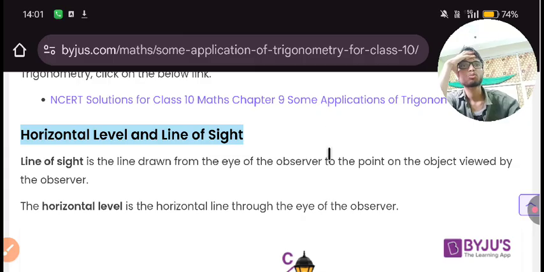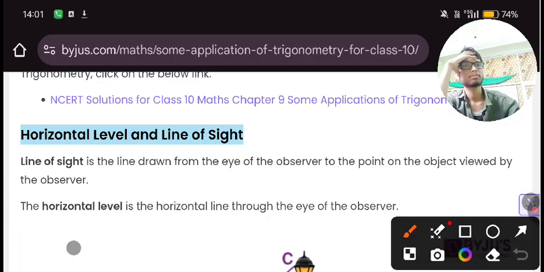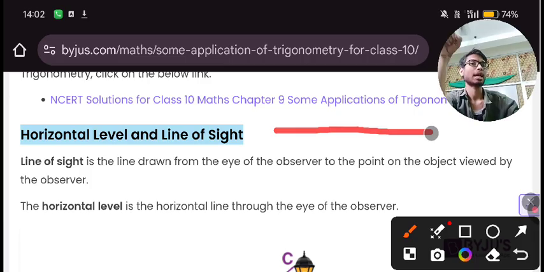Can you explain what a line of sight is? Horizontal level means a straight line. Horizontal is a line which looks like this, and vertical is like that, isn't it?